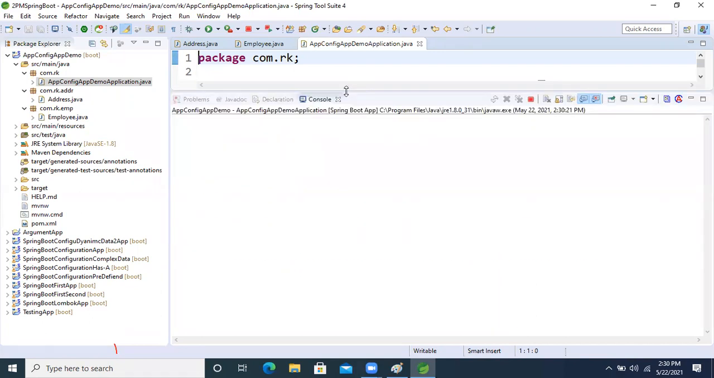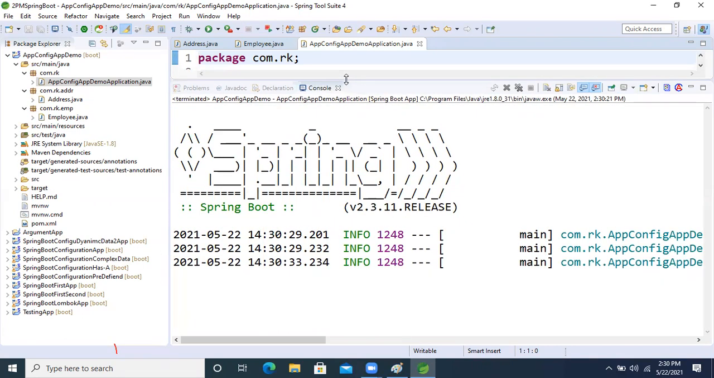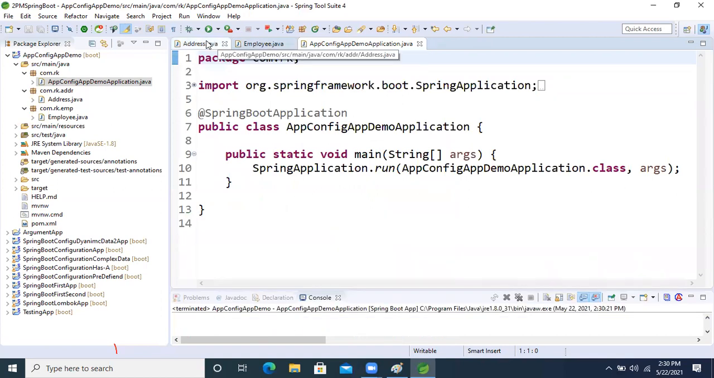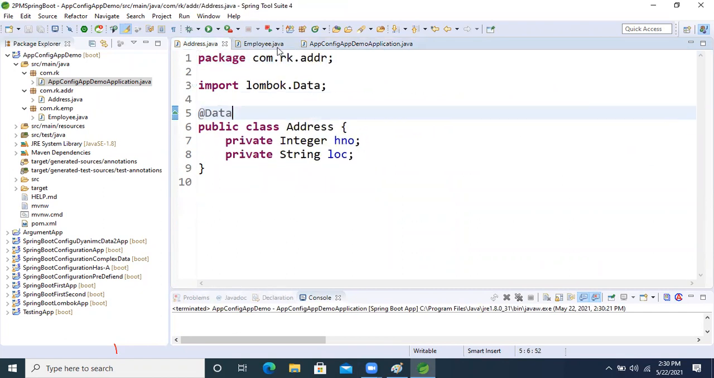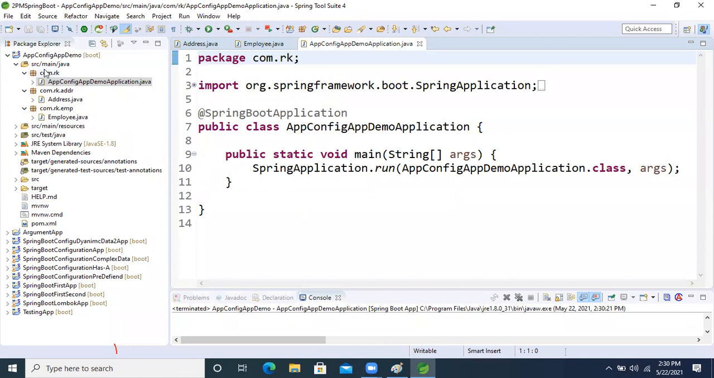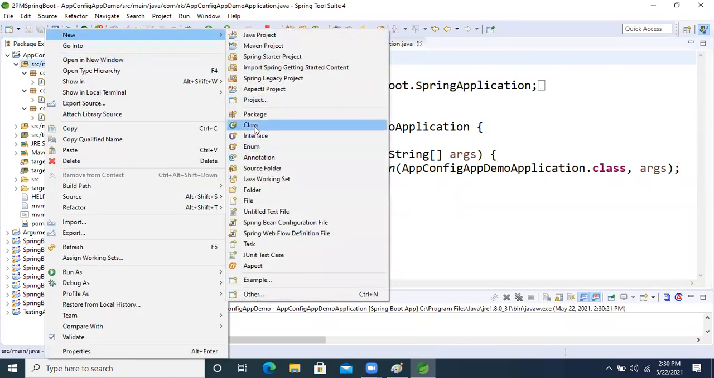No object will be created. See that no object is being created and we are not getting any information on the console, right? So to give the input to our IOC container, think about these as predefined classes used to create the objects. So how can we create them? Again, we will write one class.